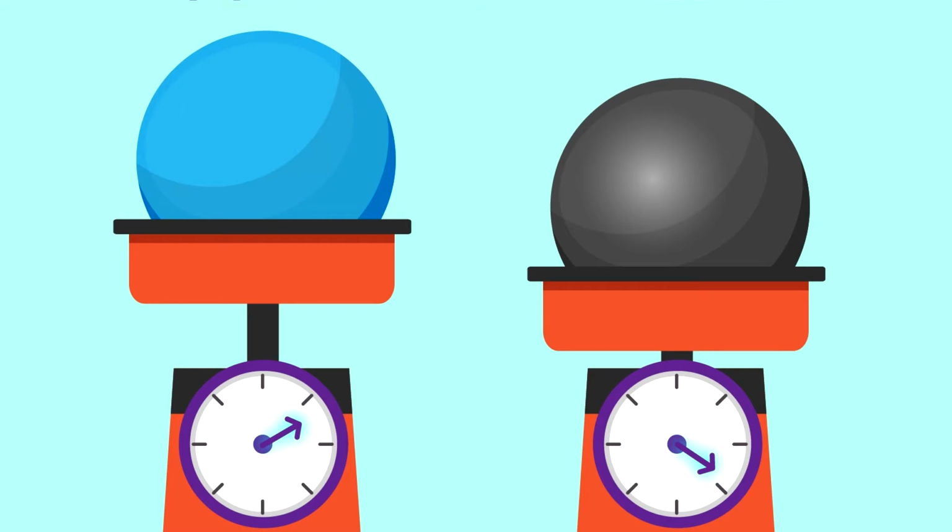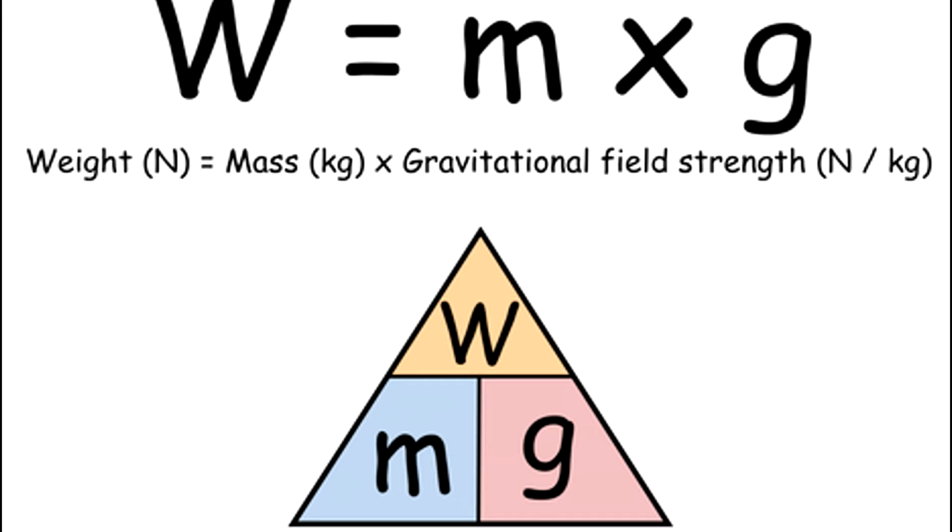Weight is a gravitational force exerted by the Earth or any other celestial body on an object, which is equal to the product of the object mass and the value of the local gravitational acceleration.